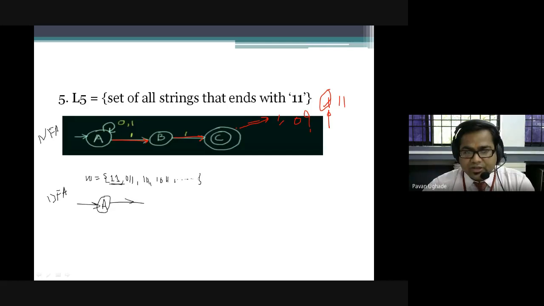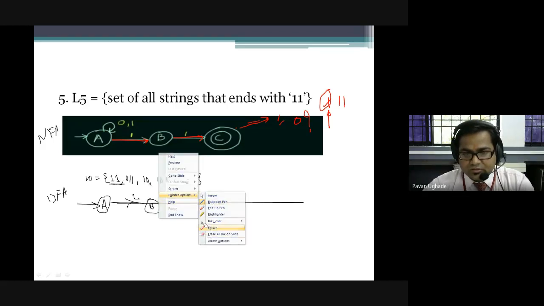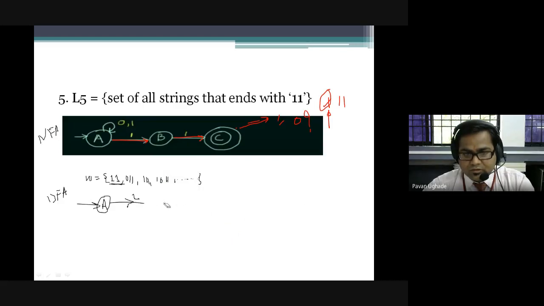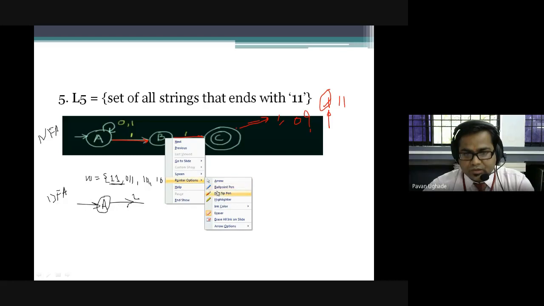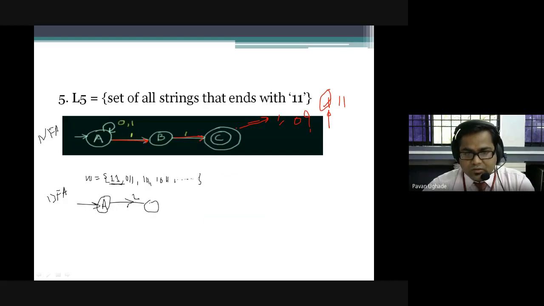So I'll design it: A over 1 goes to B, and again there is a transition over 1 to C, which is my final state because 1 1 is accepted.